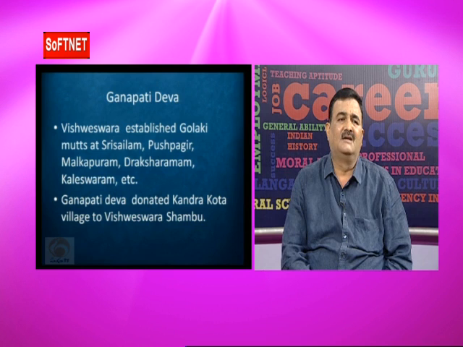The first Mata was established at Srisailam, the second at Pushpagiri, the third at Malkapuram, the fourth at Draksharamam, and the fifth at Kaleshwaram. These are the Golaki Matas established by Vishweshwara Shivudu, the teacher of Ganapati Deva. And Ganapati Deva donated Kandrakota village to Vishweshwara Shambhu.